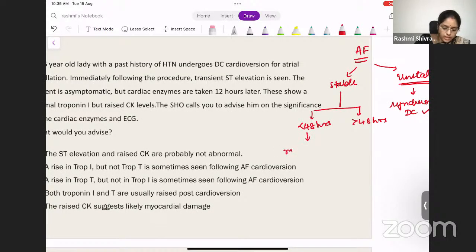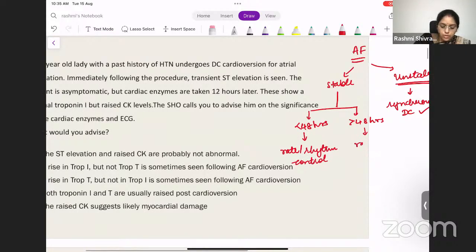You need to do rate or rhythm control. If it is less than 48 hours, within 2 days, then you must do rate or rhythm control. If it is more than 48 hours, what should you do? You should try to control the rate. Rhythm control doesn't become mandatory here. You need to control the rate because a fast heart rate has more bad effects.